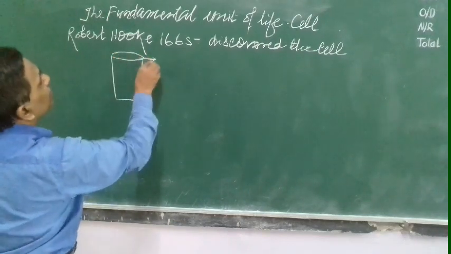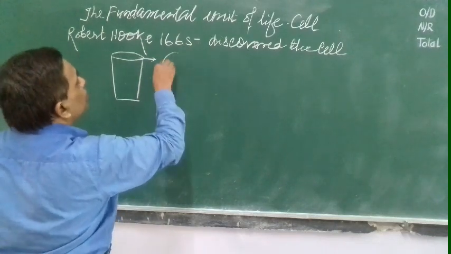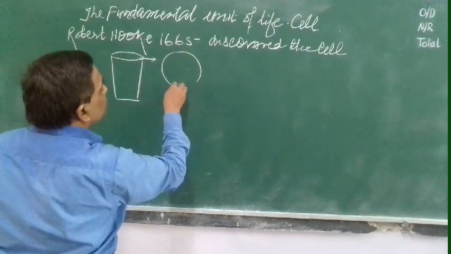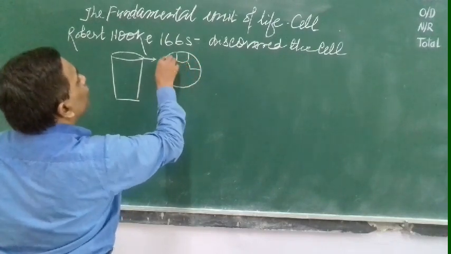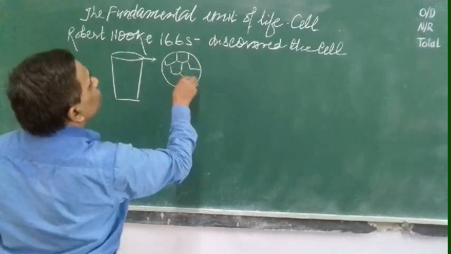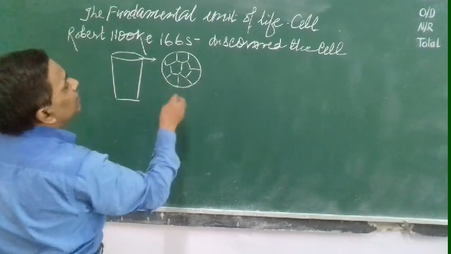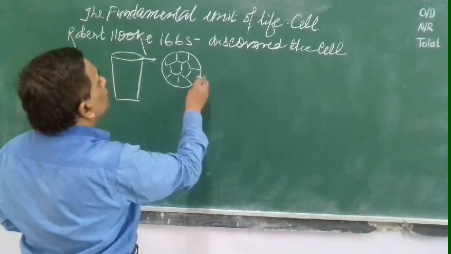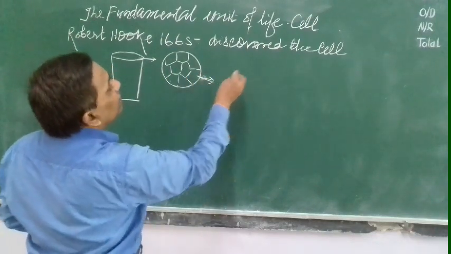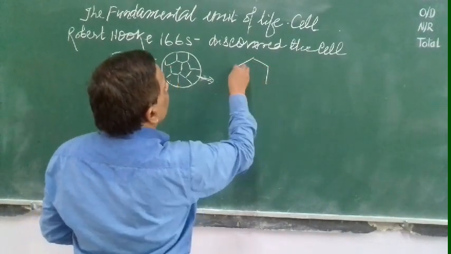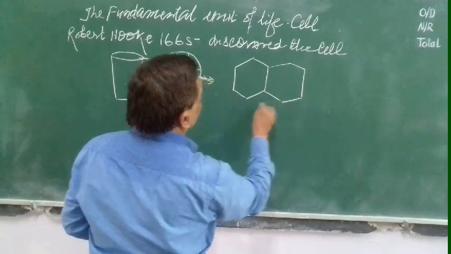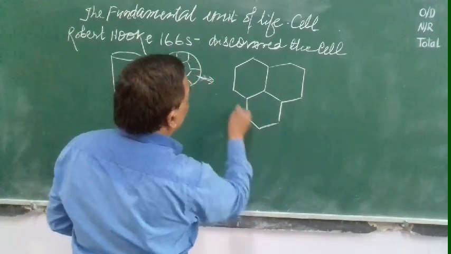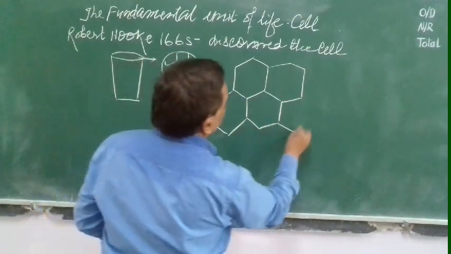When he cut a slice of this cork and observed it with the help of his own microscope, he saw that it contains a large number of chamber-like structures.